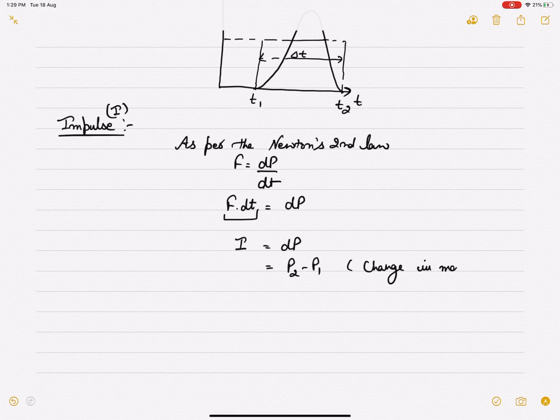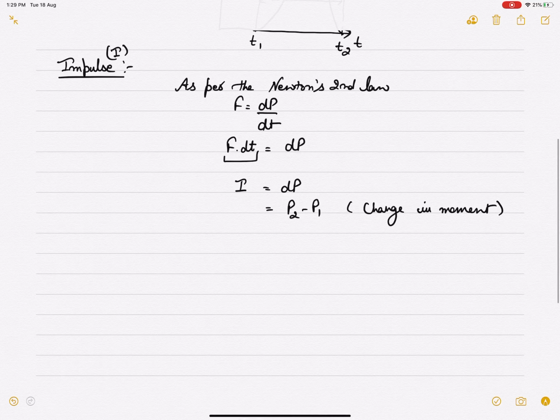So this is again another definition of impulse. What was impulse? Impulse was the force applied for this small time period. Now it can also be termed as change in momentum. Impulse is the change of momentum.